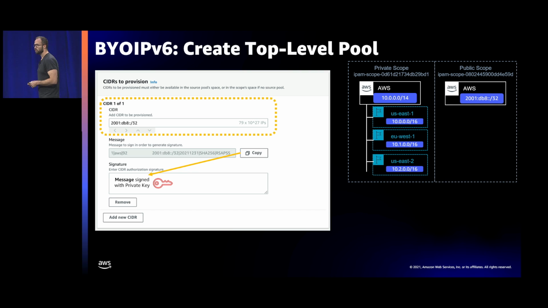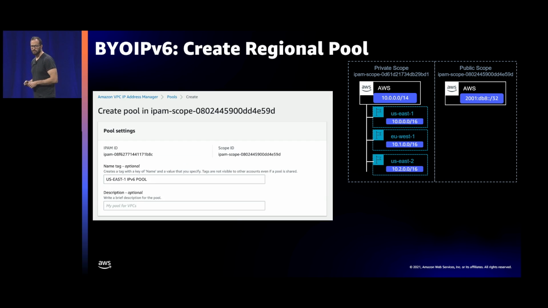Straight away below, we generate a message from the prefix you're trying to add. It will include information like the prefix, your account, and the date. What we require you to do is copy that message and sign it with the private key you generated earlier. Now we have a message signed with your private key that can be decrypted with the public key that's stored on your certificate in the RIR. So we have the connection between your account, your range, and the ownership. After that, the range will be approved, and you can start subdividing it without any additional hurdles.